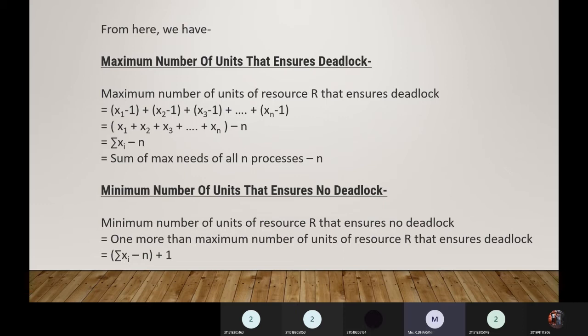Which means the sum of maximum needs of all processes minus n.